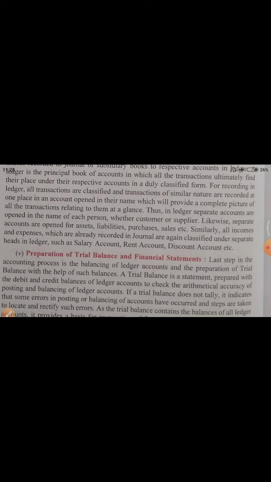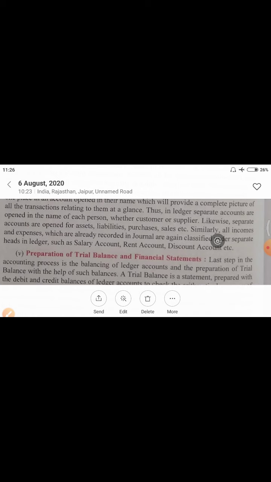Like in 1 year, you are paying salary 12 times, that you know about every month. So we will prepare a separate account for salary, and in that account, we will record all the salaries paid during the year. In the same way, if in 1 year we are purchasing goods 200 times, all purchases will be recorded in the purchase account.